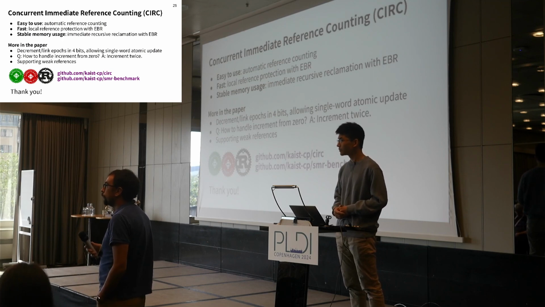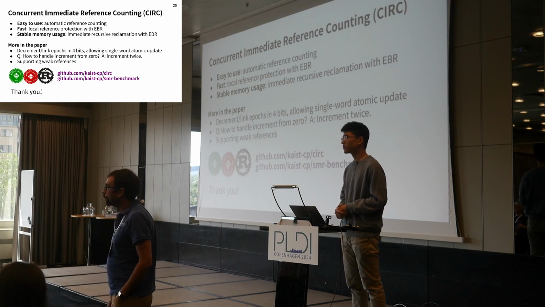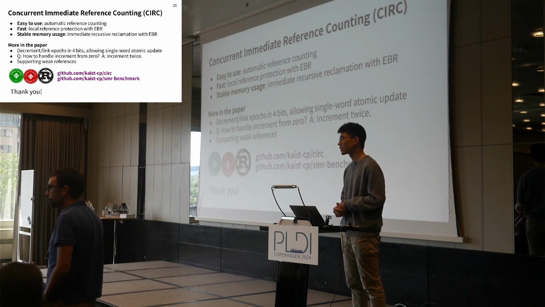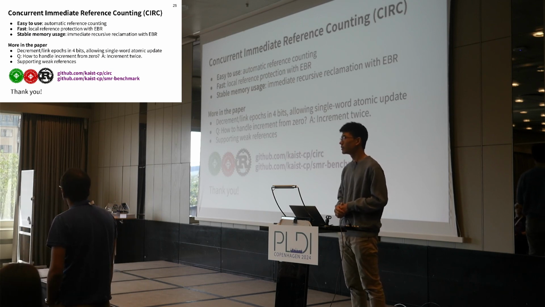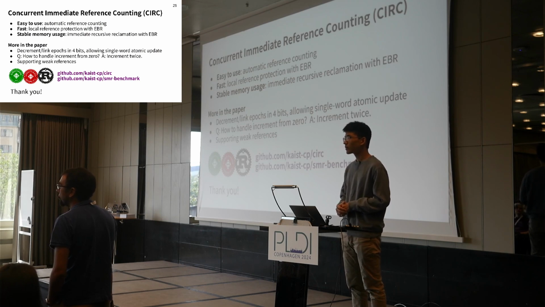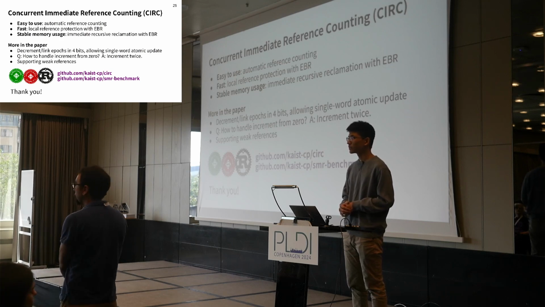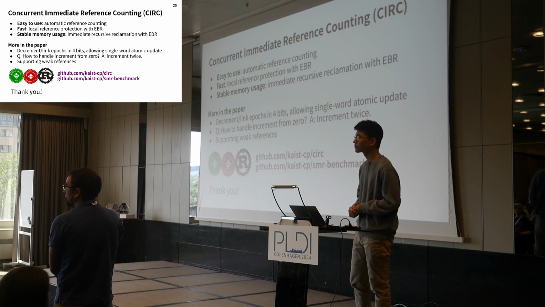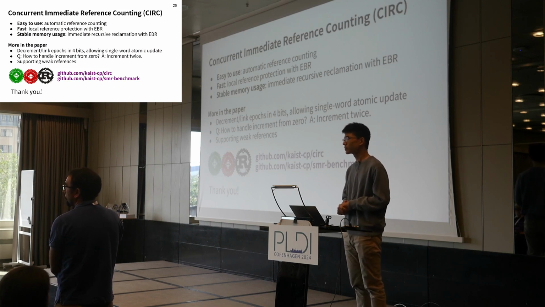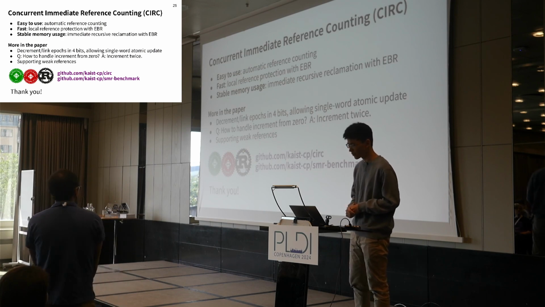Hi, thanks for the talk. That sounds quite cool. So I see the Rust logo here, so I take it you've implemented this in Rust. Yeah, in fact, it's published in crates.io. Okay, awesome. So I wonder, is it an entirely safe to use API, or does the user have to use unsafe blocks somewhere because they need to get something right with respect to these critical sections for the epochs and things like that? Because I recall previous approaches to safe memory reclamation in Rust didn't have entirely safe APIs, so I may be out of date there. Right, it's a great question. Thank you for the great question.